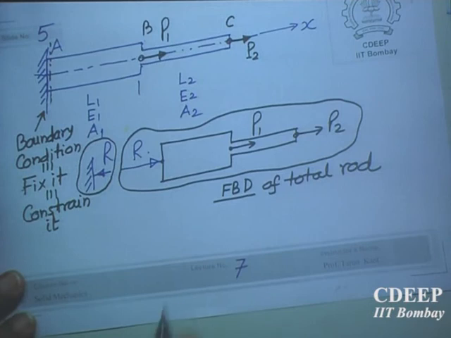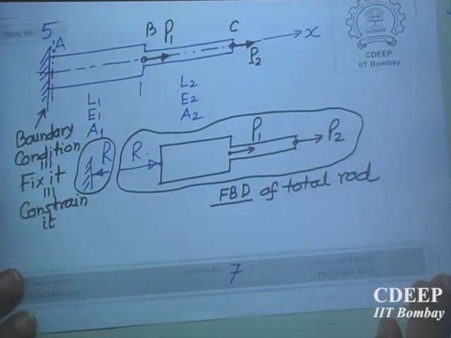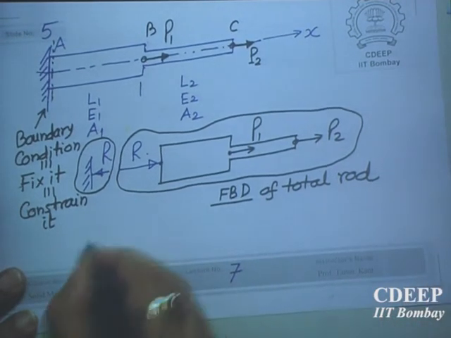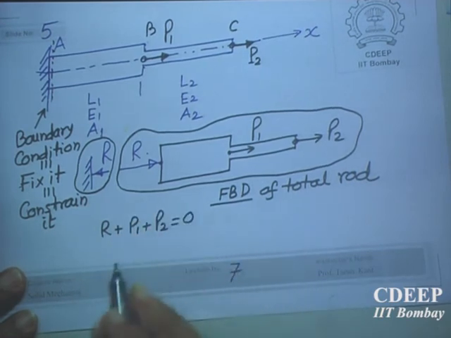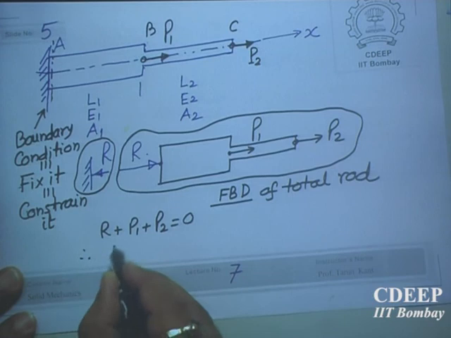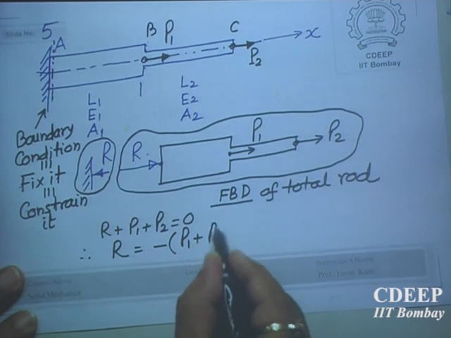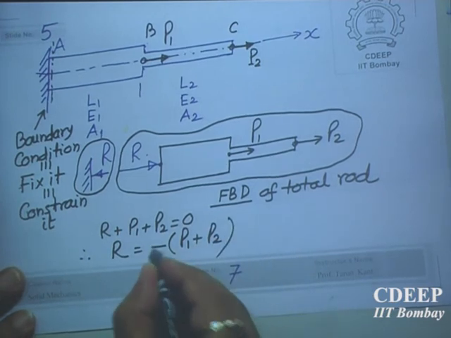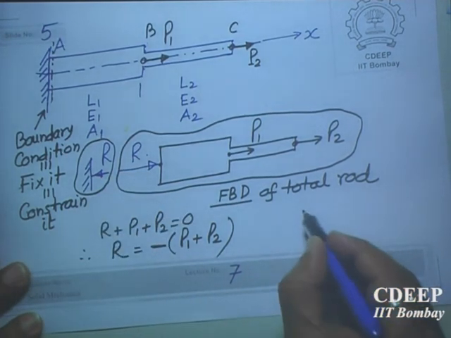And then we have the equilibrium condition. What is that? Sum of forces in the x direction must be 0. So R plus P1 plus P2 should be 0, and therefore there is only one unknown. We can solve one unknown with one equation of equilibrium. So R is equal to minus P1 plus P2. What does this minus sign show? That whatever R you have assumed, the actual R is opposite.